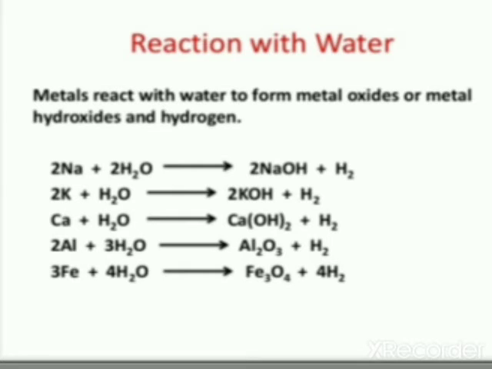Reaction with water. Most metals react with water to form metal oxides or metal hydroxides and hydrogen gas. Sodium reacts vigorously with water, giving out a lot of heat to form a colorless solution of sodium hydroxide and hydrogen gas. Hydrogen gas is a highly combustible gas. And next, calcium reacts slowly with water, forming calcium hydroxide and hydrogen gas.